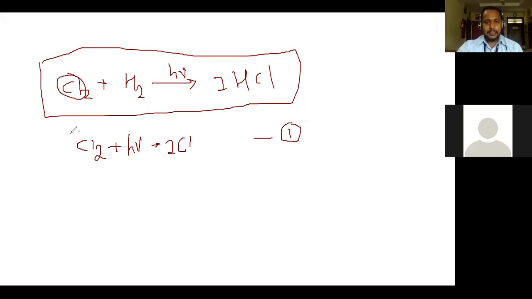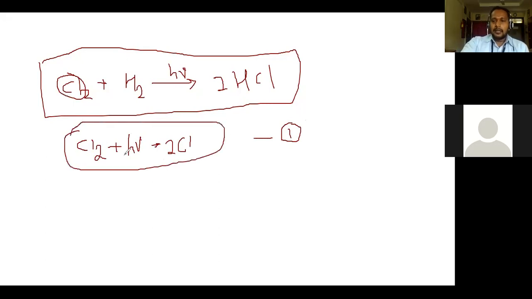According to this, the reaction obeys the law of photochemical equivalence, and the quantum yield of our reaction should be 1. But the actual and observed quantum yield for this reaction is of the order of 10 raised to 4 to 10 raised to 6. Such a high quantum yield is there.